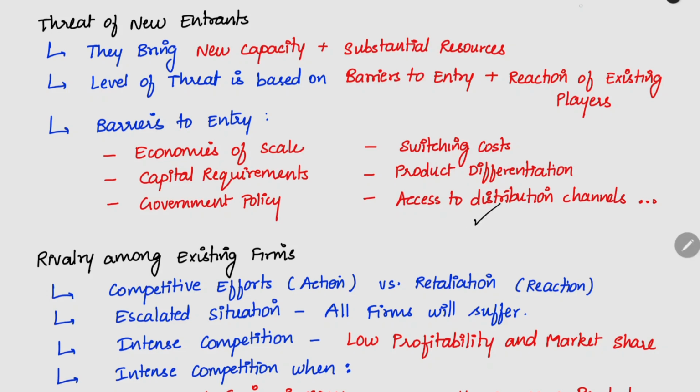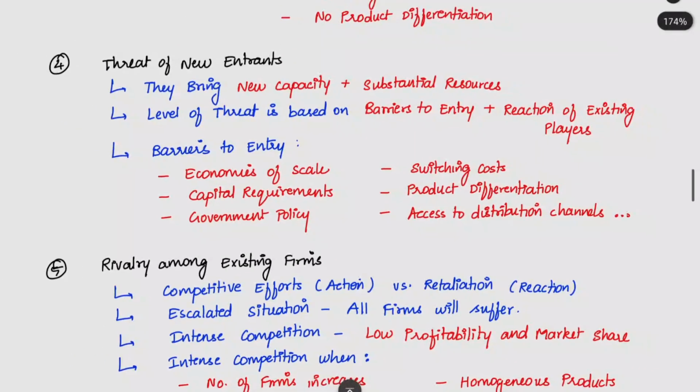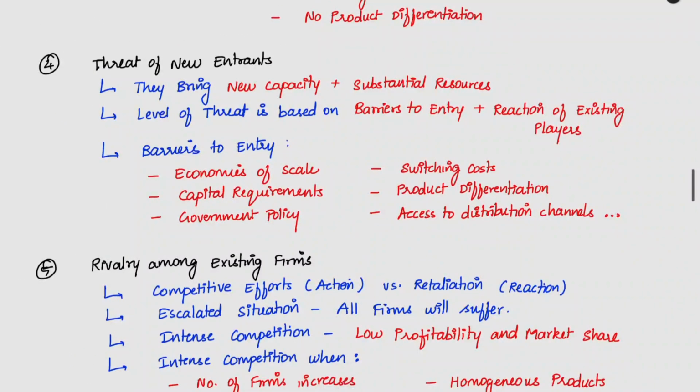Access to distribution channel. For example, when we have distributors, retailers, everything, this channel of network will be for our exclusive company. And like that, each of the existing players will have an exclusive distribution network. This distribution network will not distribute the product of the new entrant. That is one more policy which will be in the competition. They will be doing the business between themselves, and then the cartel. It will be in the form of a cartel.